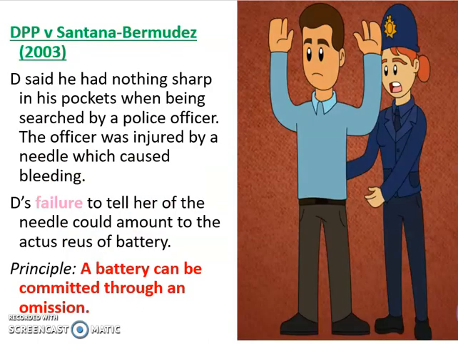Batteries can also be committed through an omission. And this is from the case of DPP and Santana Bermudez. I won't say it like Chris does. And this was where force was applied to a policewoman because this guy failed to warn her that there was a needle in his pocket. So it can be through an omission.